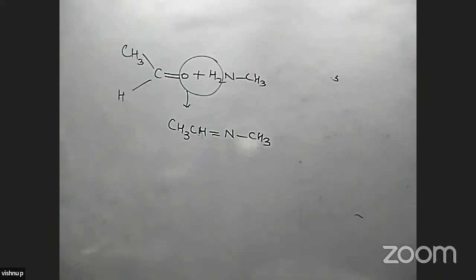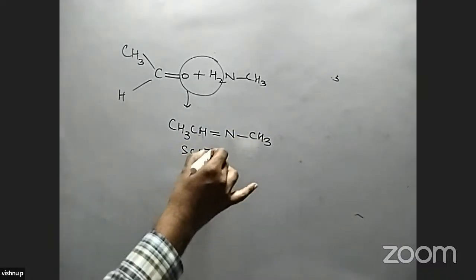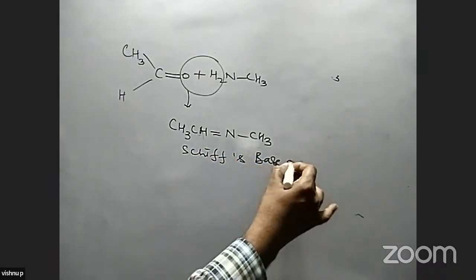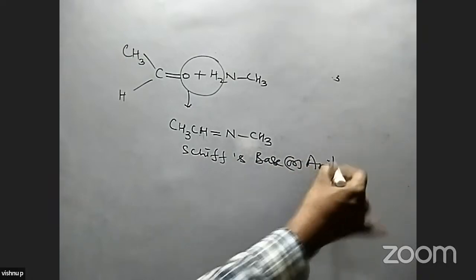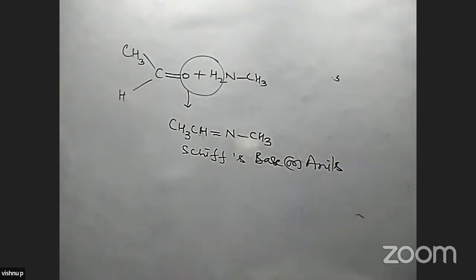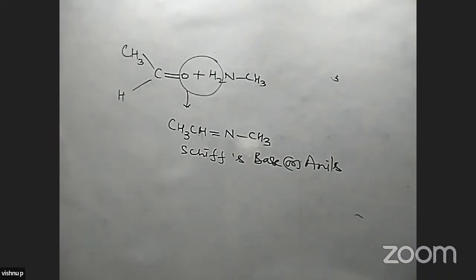What is the compound? When it reacts with primary amines, it is called a Schiff's base, or it is also called an anil. This type of compound is formed. Schiff's bases are also called anils.